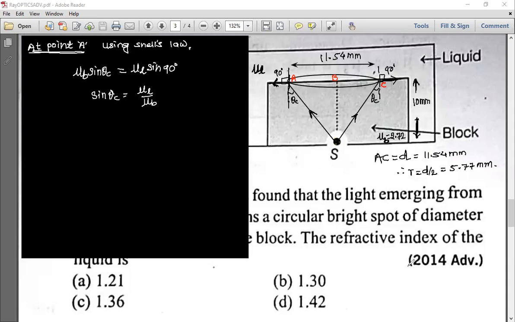Now see here what I am doing. I am taking triangle ABS now. Listen carefully, very simple. This is just a small concept, because we have already learned this. So in triangle ABS, I am taking.